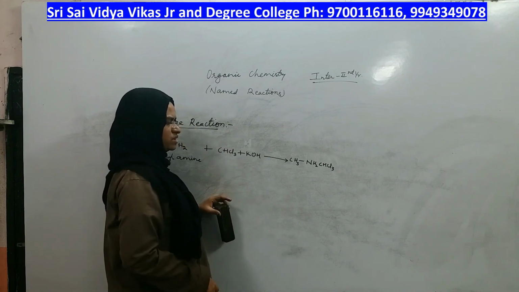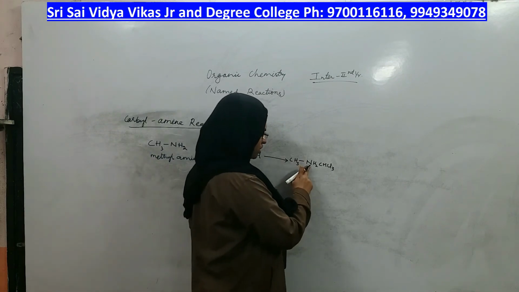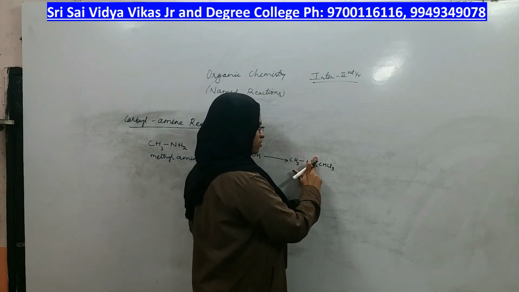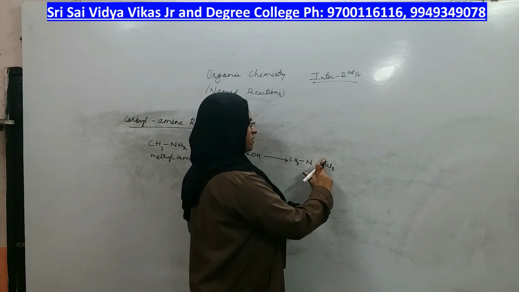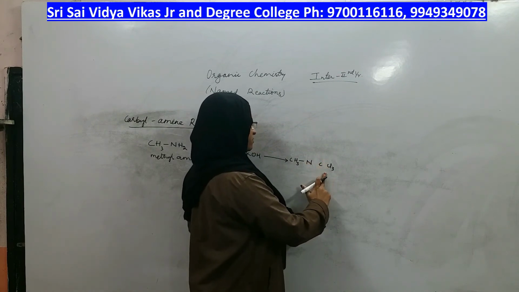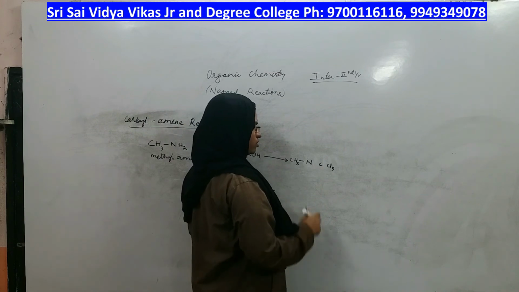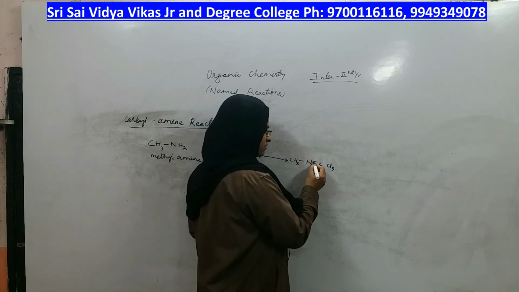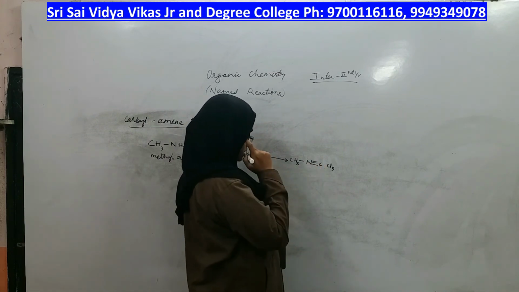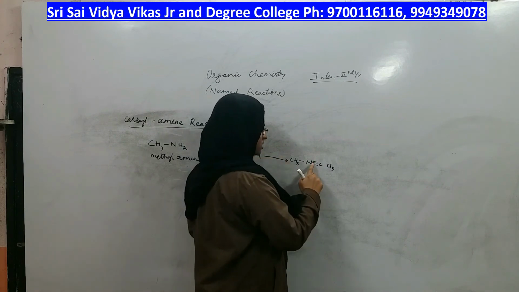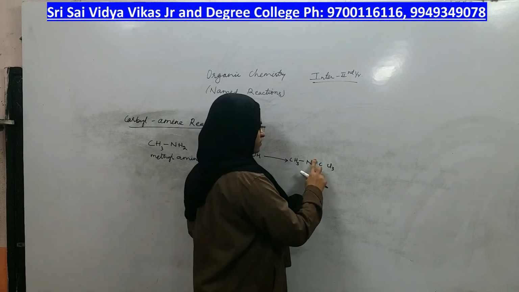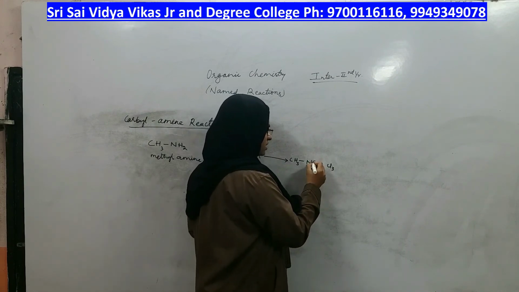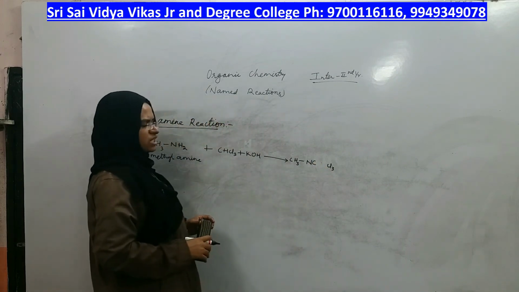Here what happens is 2 hydrogens from nitrogen will be removed and 1 hydrogen from chloroform will be removed. Total how many? 3. 1, 2, 3. This is N double bond C, which is called NC, isocyanide.